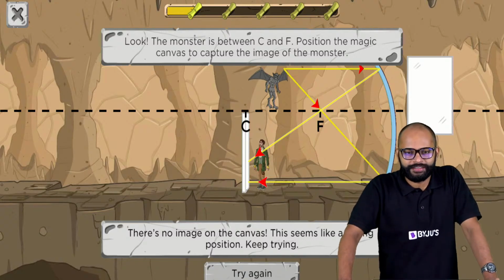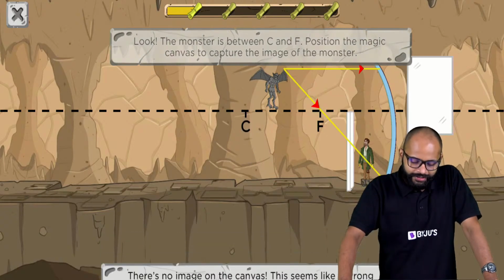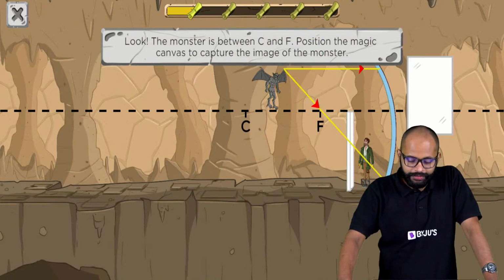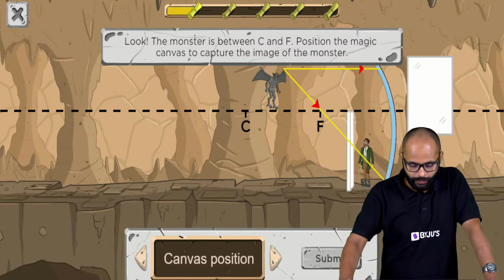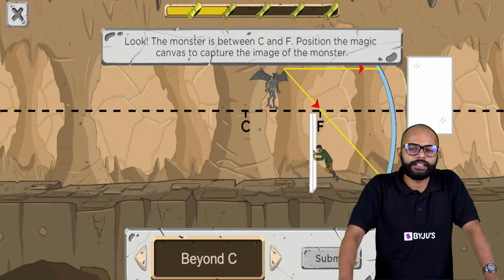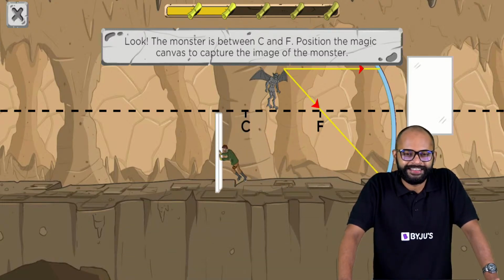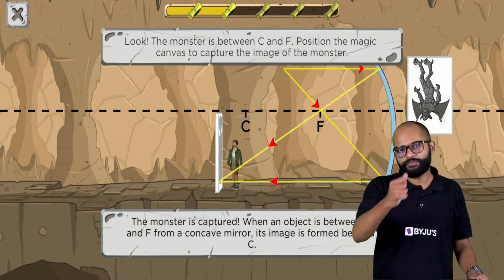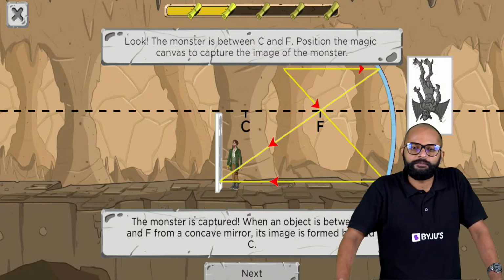कोई नहीं. Let's try again. कोई दिक्कत नहीं अगर आपको समझ नहीं आता है. So that's why we are doing this question over here. Beyond C is something which all of you have said. Let's see. Nice. So the image is forming beyond C, and that's where we have put the canvas.